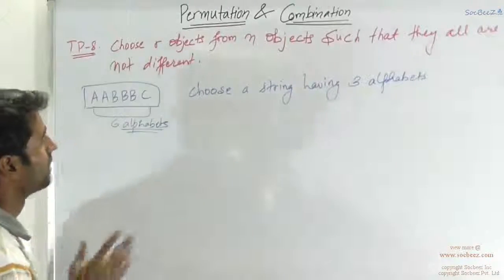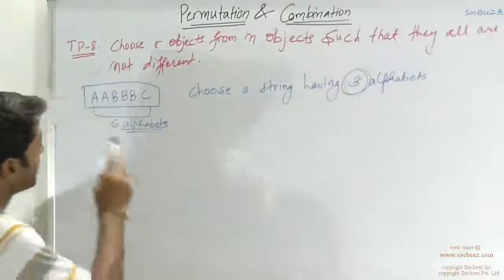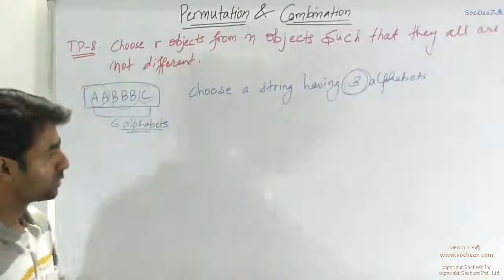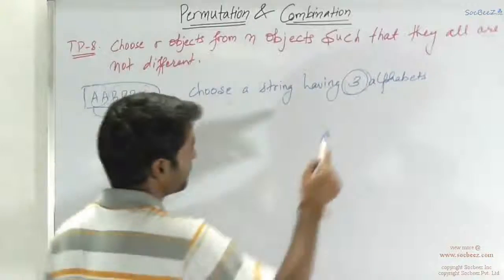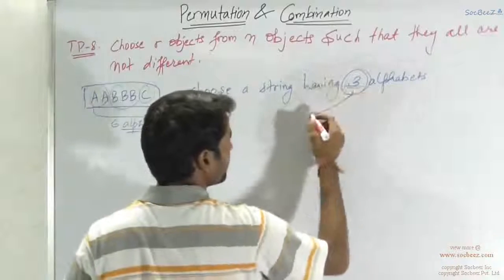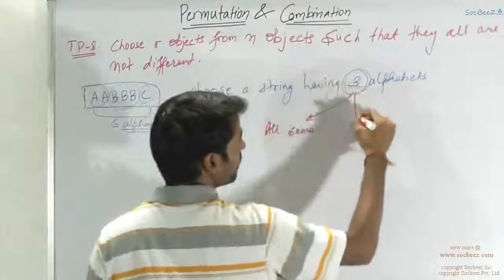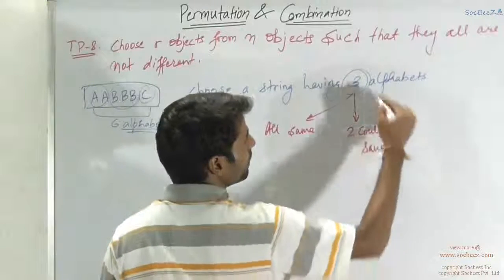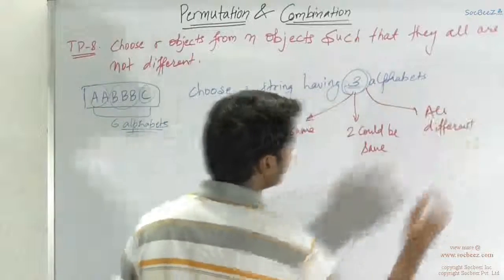So the basic identification phenomenon in this is you have to select these 3 alphabets out of these given 6 alphabets, and all of them are not distinct, as you have 2 A's, 3 B's and 1 C. So you form the different cases according to it. So what could be the cases according to the 3 alphabets? Either all the 3 alphabets could be same, or 2 could be same, or all different. These are the only 3 possibilities that arise in the case of 3 alphabets.